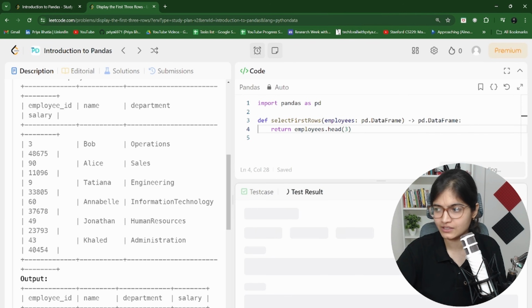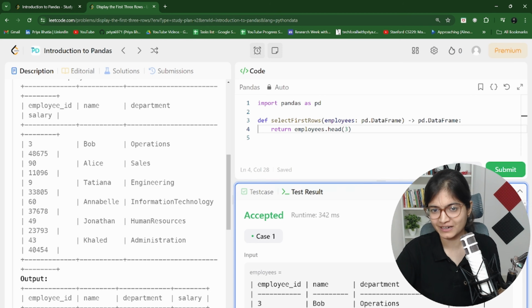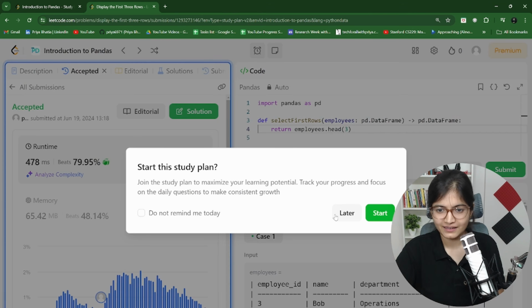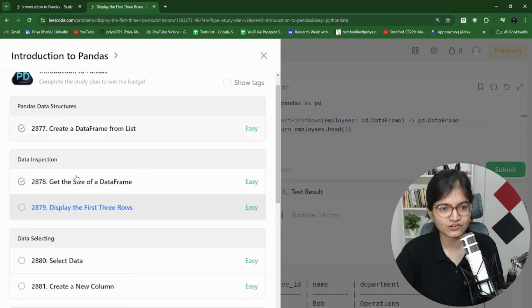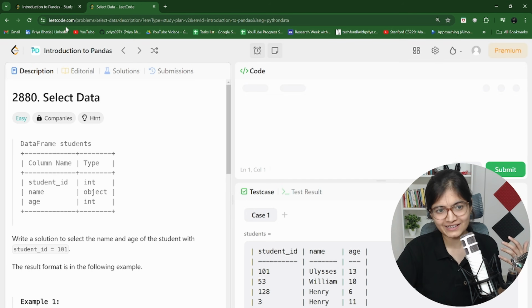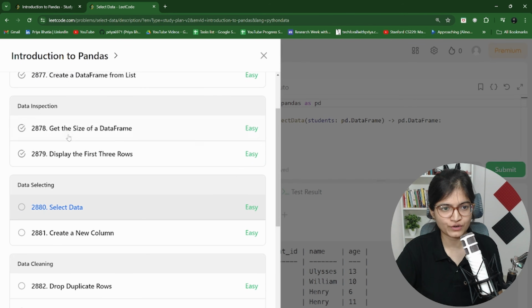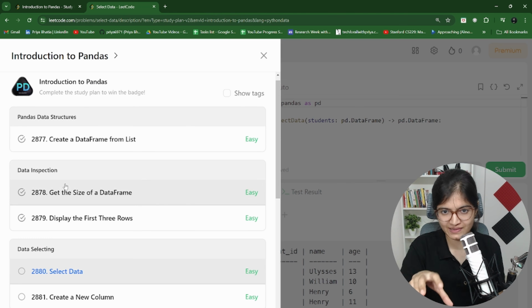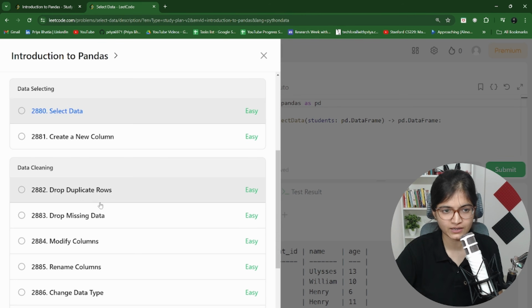So let's run this code again, and let's see whether the knowledge we are expecting is correct or not. Let's submit this and check whether it is passing all the test cases or not. And superb, it has passed all the test cases. Now let's go to problem number 4, and let's see what it is showcasing to us. So the first 3 problems are solved. You can see a tick mark will be there once you solve the problem, right? You can just check that out, and if it is not there, just refresh your screen just like the way I am doing, and you will be able to see your tick marks.